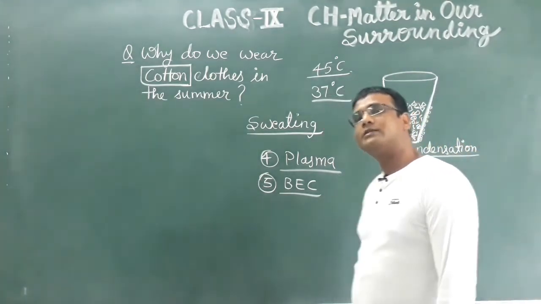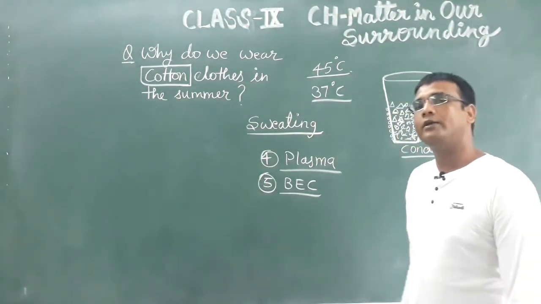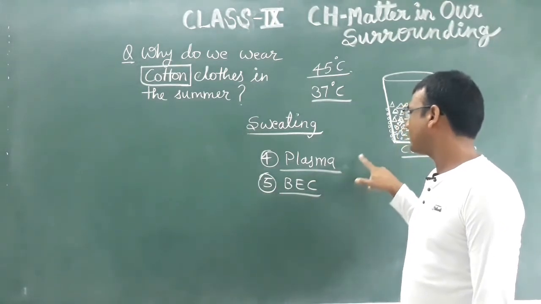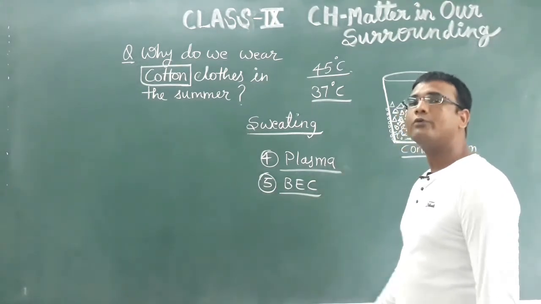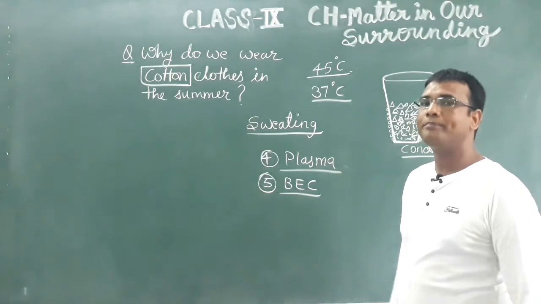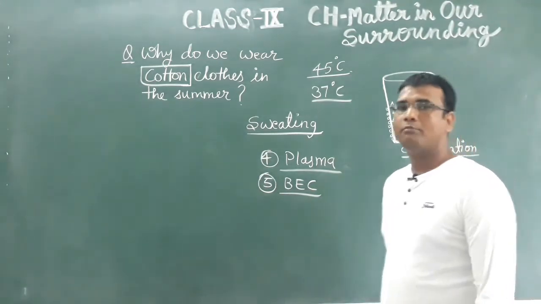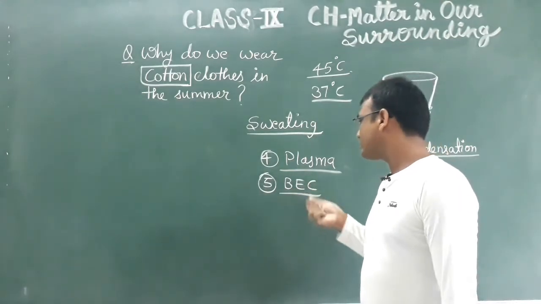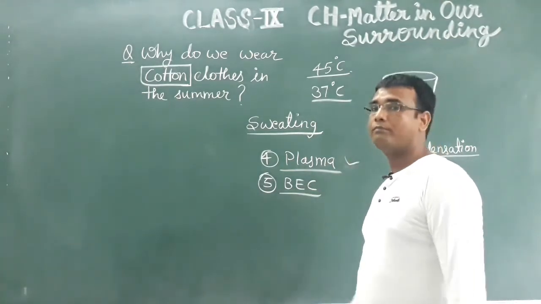So ionized gaseous particles form another state of matter that is called plasma. Nowadays plasma TVs are very common, and those TVs are based on this state, plasma.